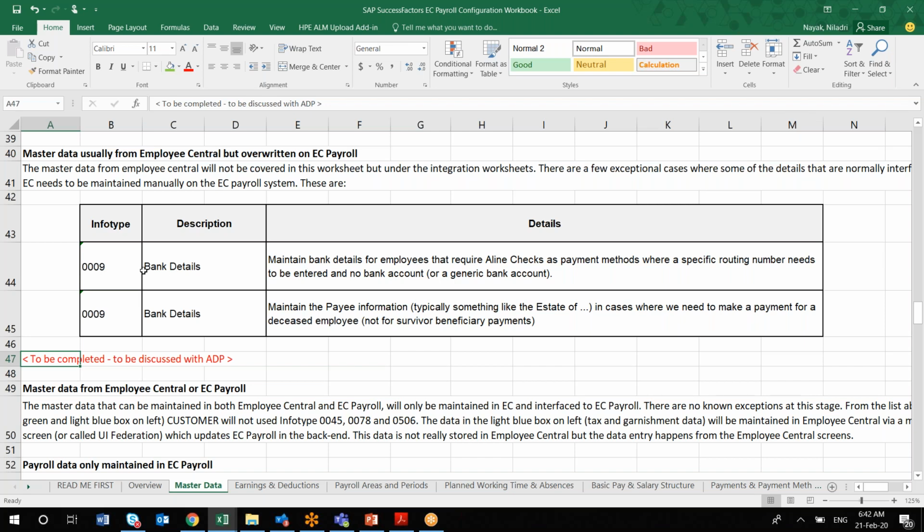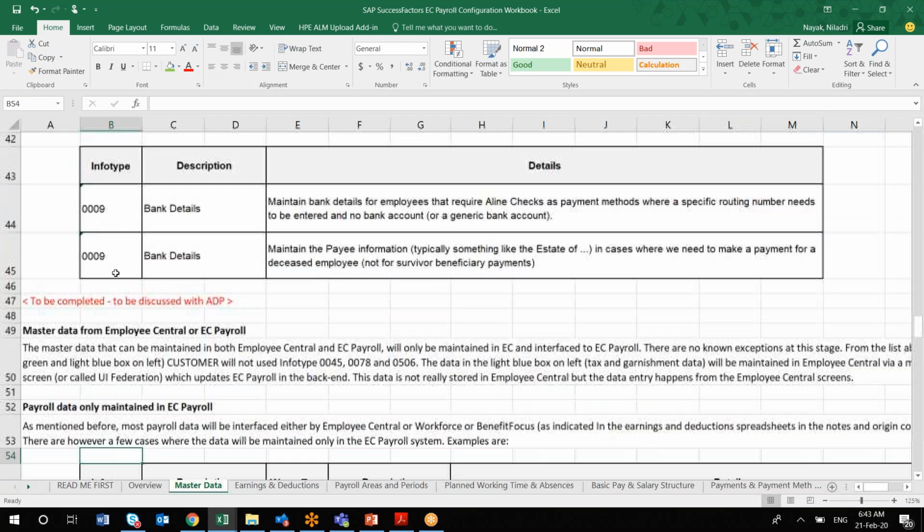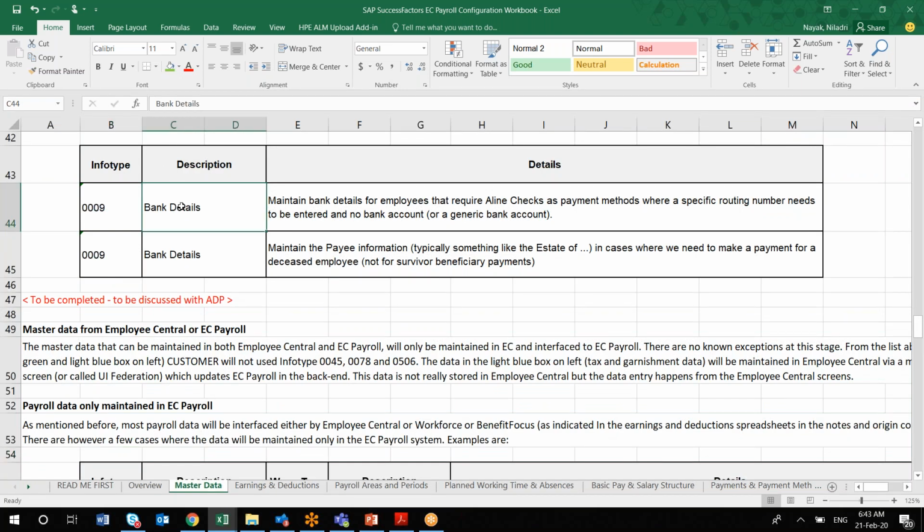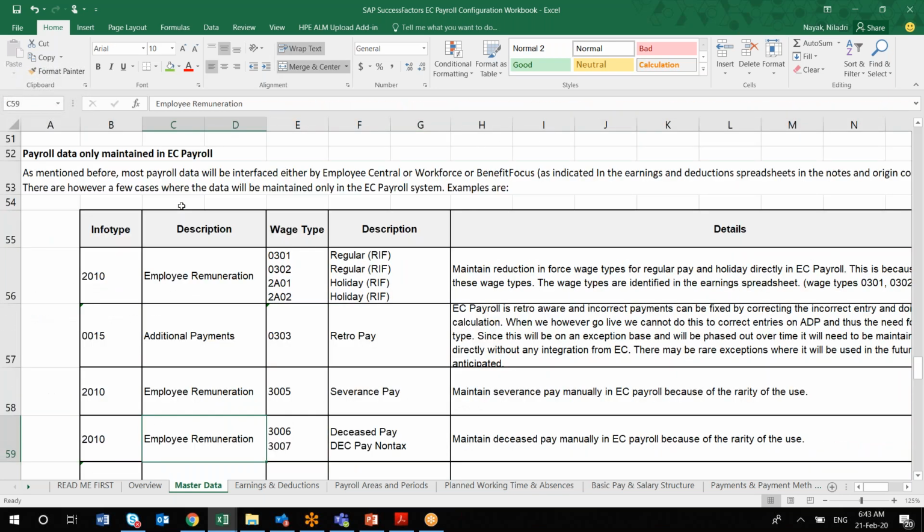Okay, so whenever any specific data needs to be maintained manually in the EC payroll system, here you have to maintain what the input types are that you are going to capture, in a very detailed manner. Now suppose inside input type 9, specific fields are important for the client and specific fields they are not using. That level of detail you can mention here, so that it will be helpful during your configurations.